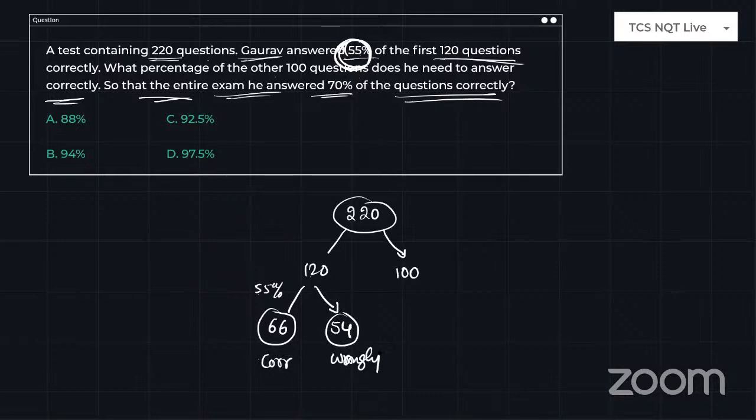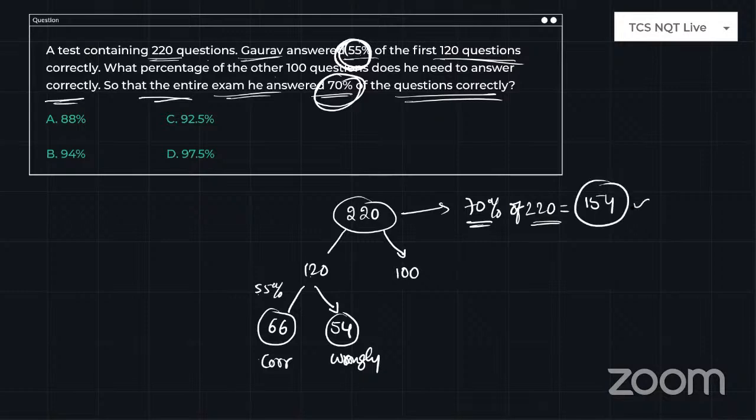Next, the question says he needs to answer 70% correctly. So 70% of 220. Overall, you need to score 70% correctly, right? 70% of 220 is 7 2s are 140, so 154. So 154 questions need to be answered correctly at the end of the total exam. But out of 120 questions, only 66 were answered correctly. So subtract those 66. The 154 and 66 difference is 88. So he needs 88 correct answers from the remaining questions.